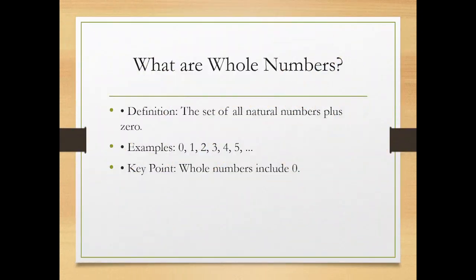Now next comes whole number. Whole number is nothing but a set which starts with 0 and ends at infinity. So I can say that whole number is nothing but the set of all the natural numbers along with 0. So whole number is 0 plus natural number. The difference between the natural number and whole number is that natural number excludes 0 whereas whole number includes 0.